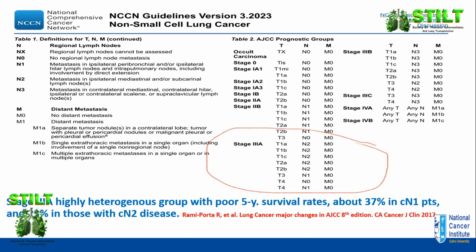When we look at the NCCN guidelines, we find particularly this heterogeneous group of stage 3A, so maybe those with early T stage, T1 or T2, but N2 disease, or locally advanced primary tumor stage, T3 or T4 with N1 disease. This highly heterogeneous group has a poor 5-year survival rate, about 37% of them with clinical N1, those with T3 or T4, and a quarter of those patients with mediastinal nodal disease.